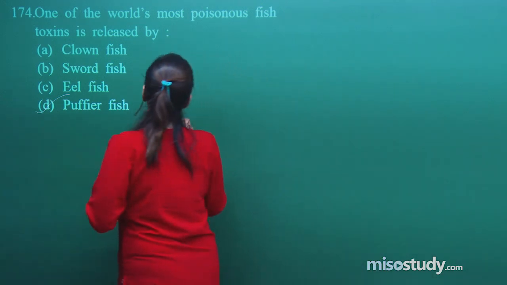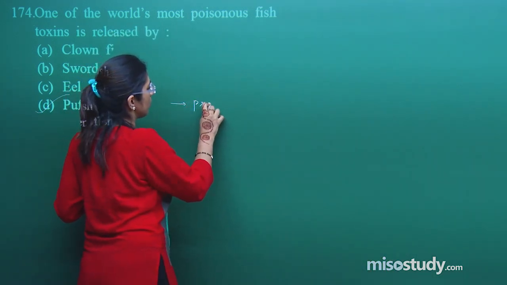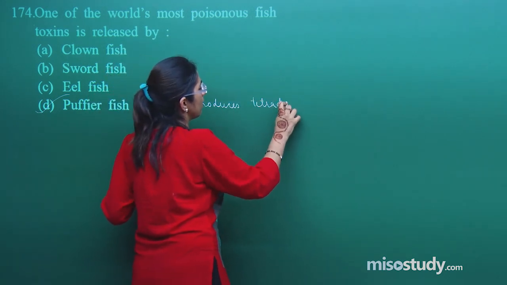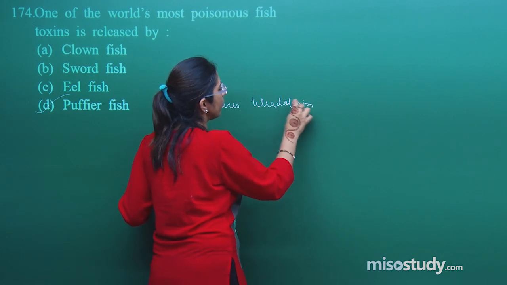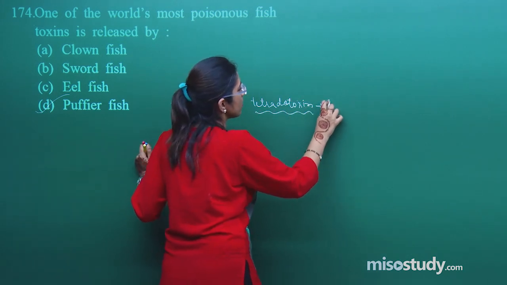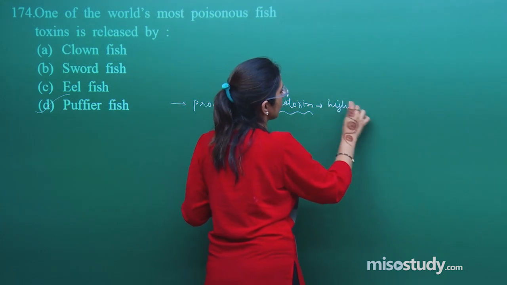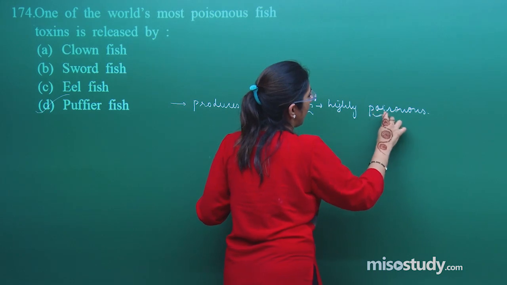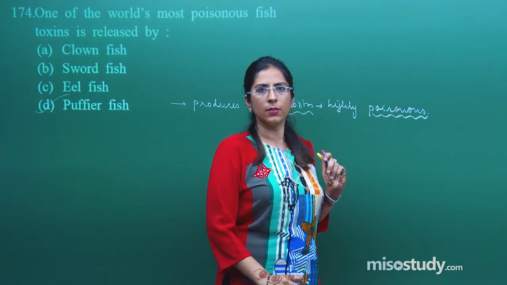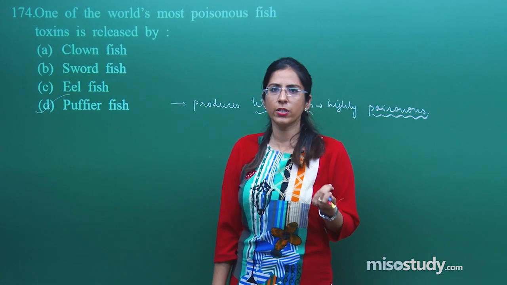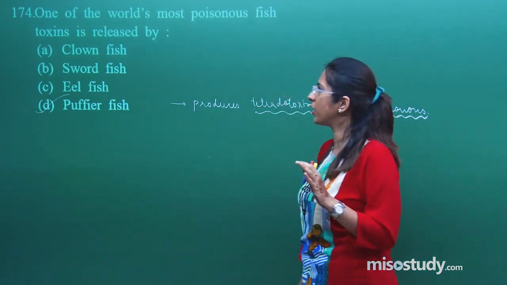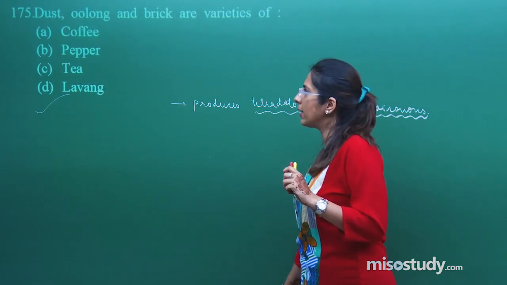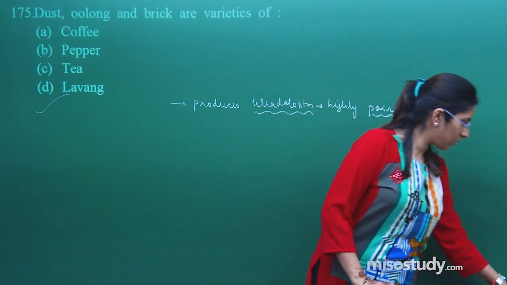So this pufferfish actually produces tetrodotoxin, and this tetrodotoxin is highly poisonous. Highly poisonous, right? Is it fine? So this was a direct question, no need as such explanation. So can we move further? Let's talk about the next question, question number 175. So where's the duster? Just a second.